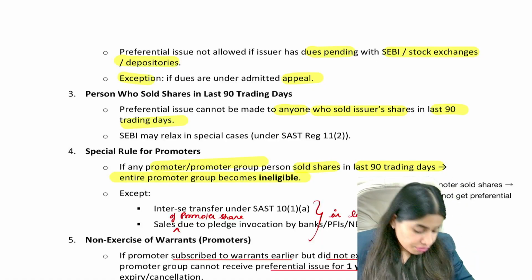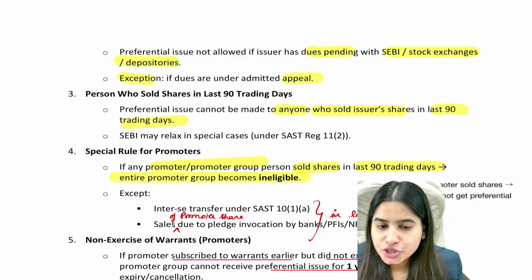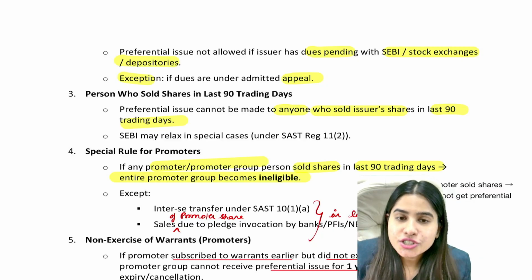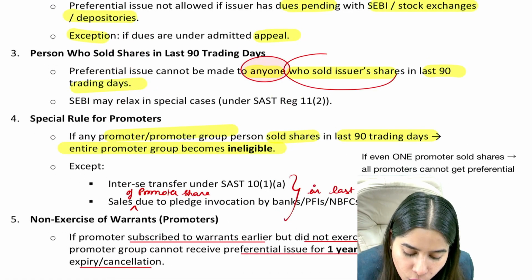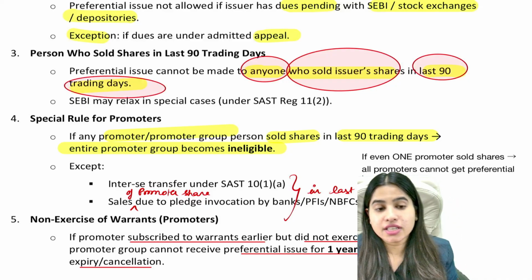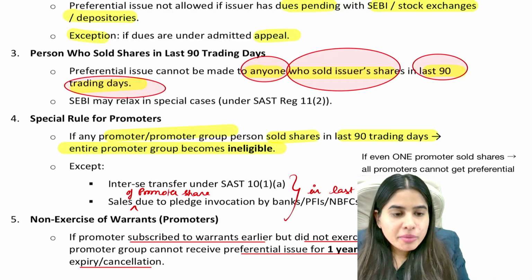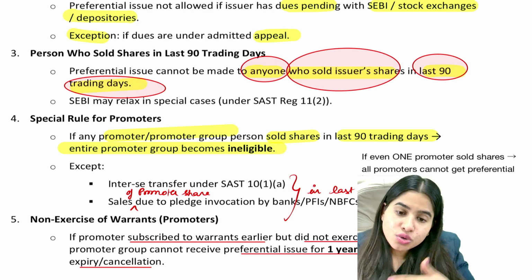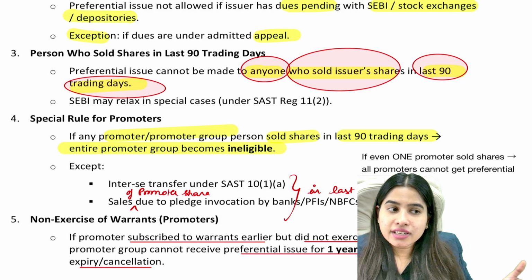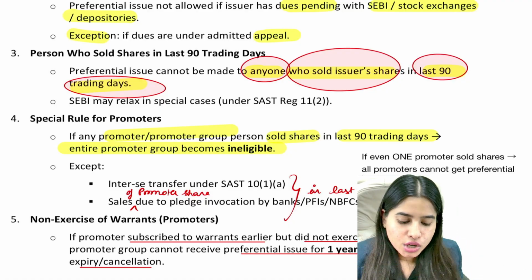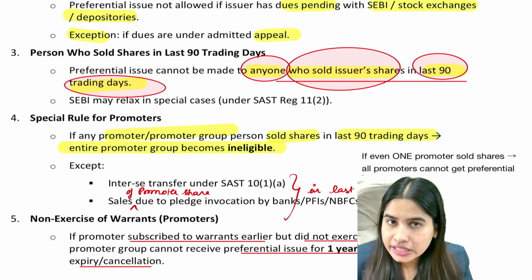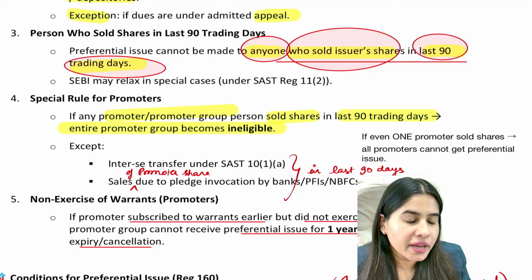Acha. Okay. Now, what are we saying, guys? We are saying that you cannot make preferential offer to anybody who sold the shares of the company in the last 90 days. Anybody who sold our shares in the last 90 days, which means they don't want our share. Why would we make preferential allotment to them if they sold shares in 90 days? They sold our shares. Why would we give shares to them now? So if anybody sold their shares in the last 90 days, we cannot make preferential offer to that particular person.